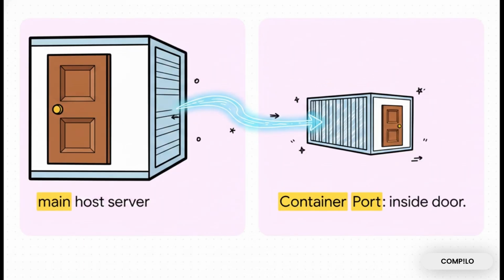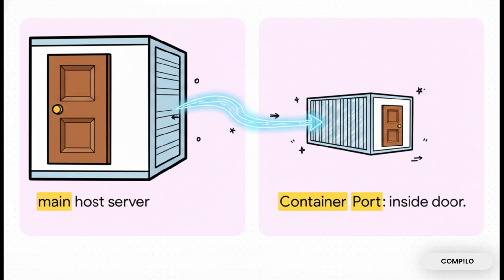So here's how it works with Docker. When you spin up a container, the application running inside that sealed box is listening on a specific internal door. Let's say port 80. The developers who wrote the code hard-coded that. You can't just change what door the app uses on the inside. But as the person controlling the main host server, you control all the outside doors. So you use something called port mapping.